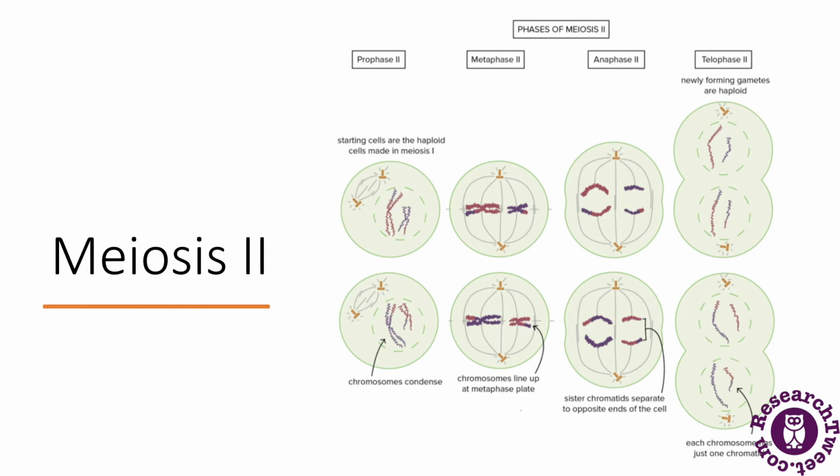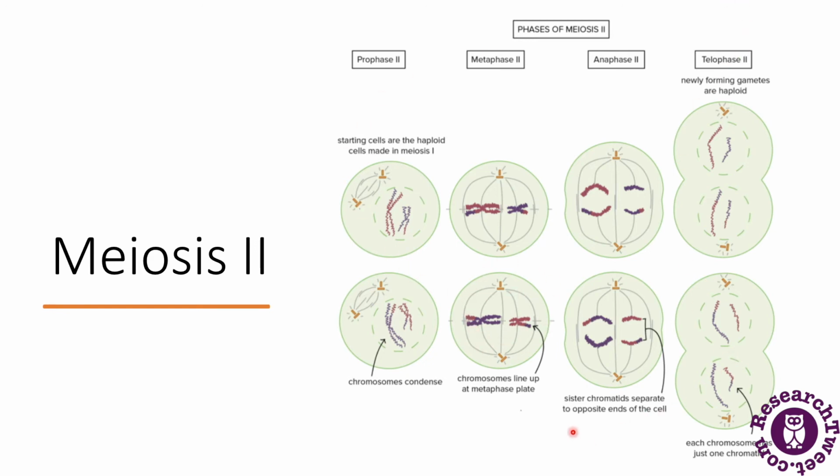We can see in this diagram the phases of meiosis 2. There is prophase 2, in which the chromosomes appear in a condensed form. This is the starting cell, and the haploid cells were made in meiosis 1. Then comes metaphase 2, in which the chromosomes are lined up at the metaphase plate, or the equator of the cell.